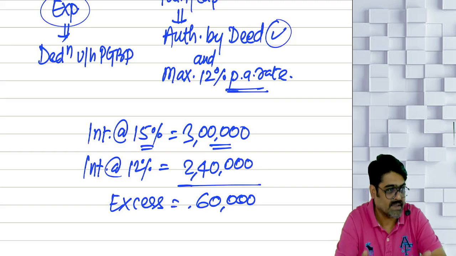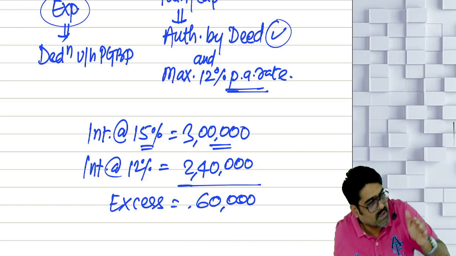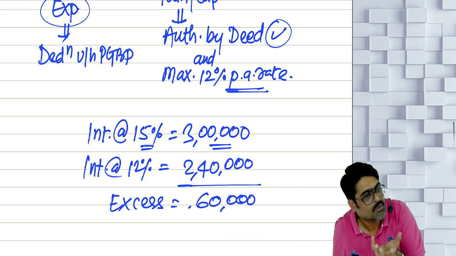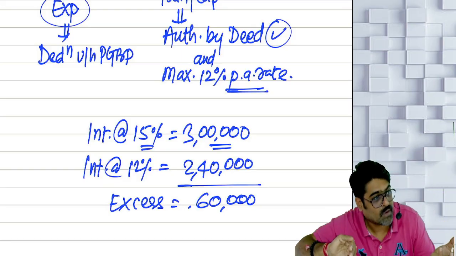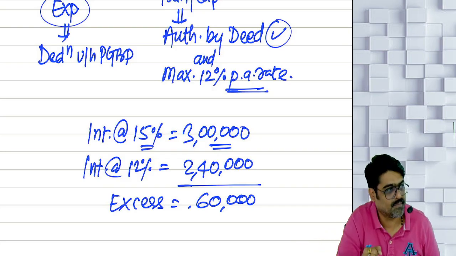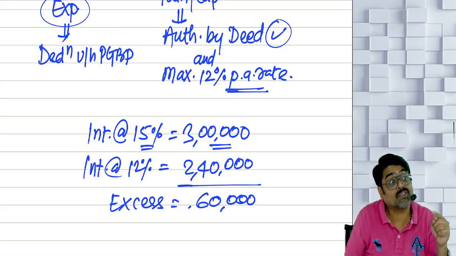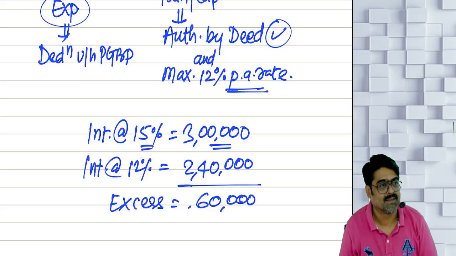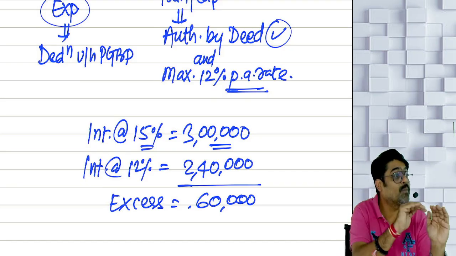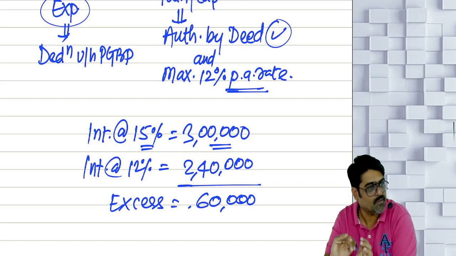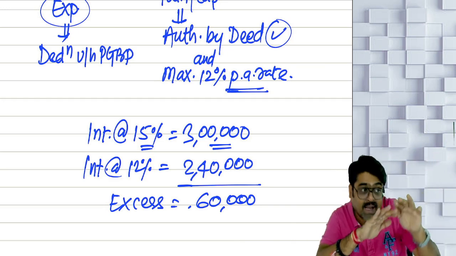Understanding? The partnership firm, the thing is done. What happened here, you know? The partnership firm wanted to reduce 3 lakhs. So first 3 lakh is added, and then how much was allowed? Reduce only 2 lakh 40. That means that 60,000, which was not allowed, was added back to the profit. So now the partnership firm's profit will increase by 60,000. On that 60,000, the firm has already paid tax. And how much was allowed? 2 lakh 40. Yes or no? That 2 lakh 40 will be allowed.